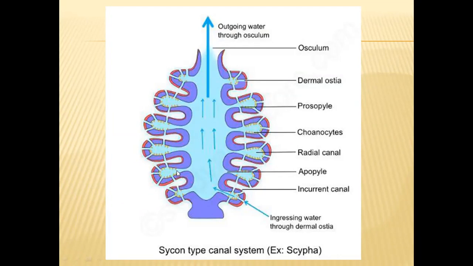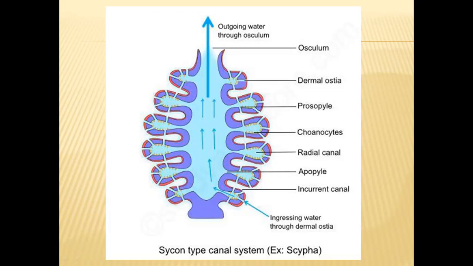These animals are usually stationary, sedentary, and they mostly live in aqueous environments, so through the water currents only, they will receive oxygen and food materials. For that purpose, they need to allow the water to flow throughout their body. To allow the water to flow throughout their body, they have developed a special circulatory system called canal system. Through this canal system only, they will receive oxygen, they will receive food, and they will expel waste materials, carbon dioxide, through this water only.